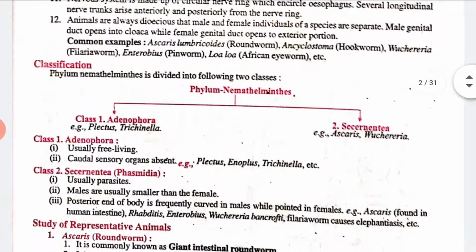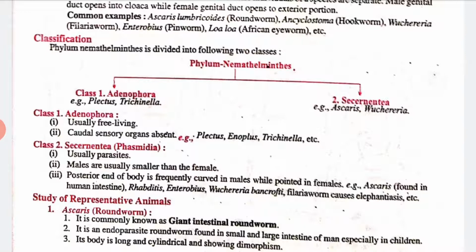Again, we have the classification of phylum Nematoda. Nematodes are divided into the following two classes: Adenophorea and Secernentea. When we talk about Adenophorea, the examples are Plectus and Trichinella.